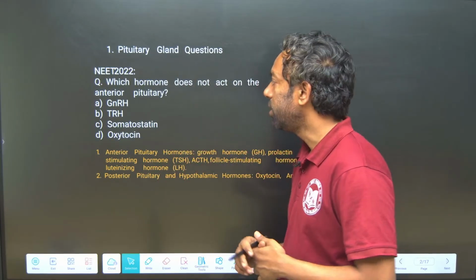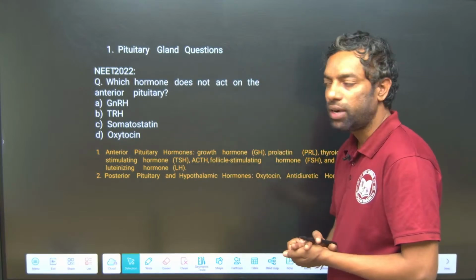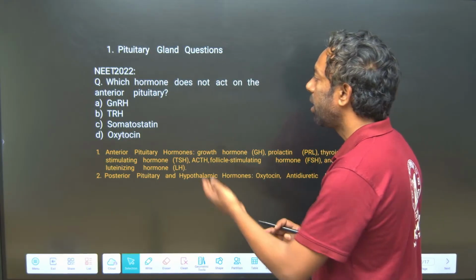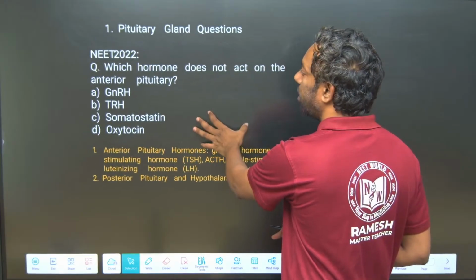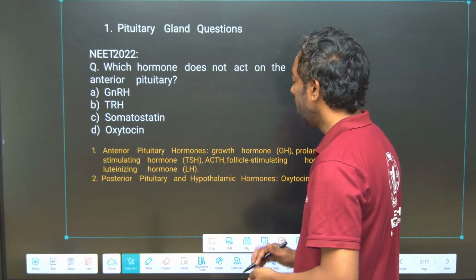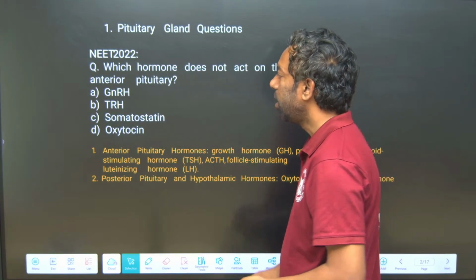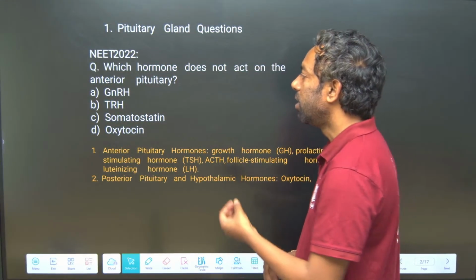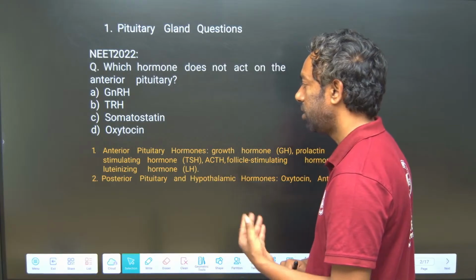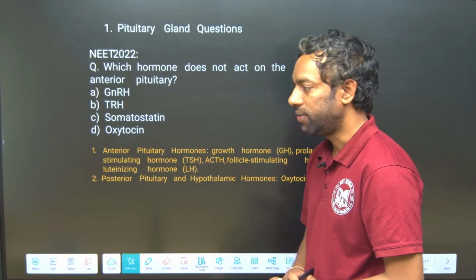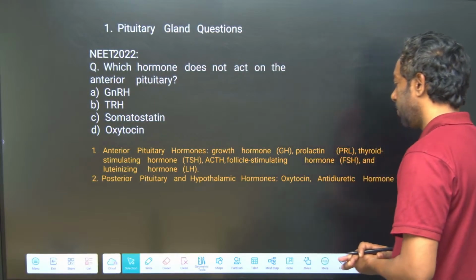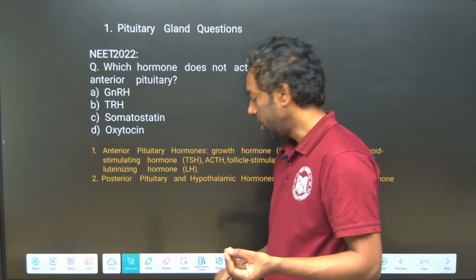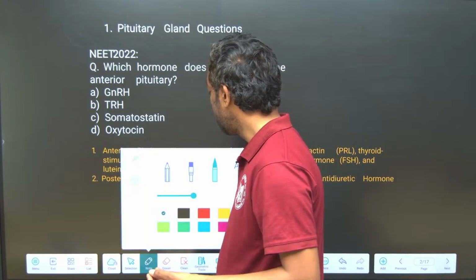You can continue this. Pituitary gland question, relevant to the chemical control and coordination topic. Which hormone does not act on the anterior pituitary? GnRH, gonadotropin releasing hormone, TRH, somatostatin and oxytocin. Guys, there are two lobes in the pituitary gland, the anterior pituitary and the posterior pituitary.